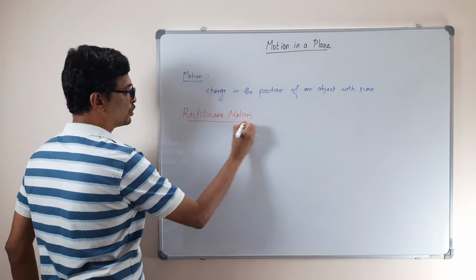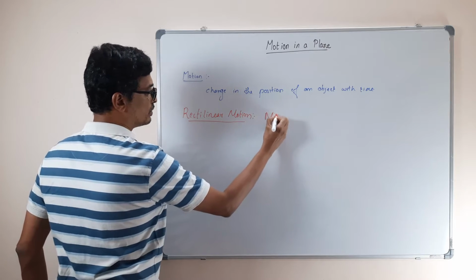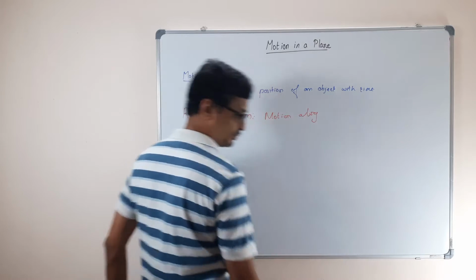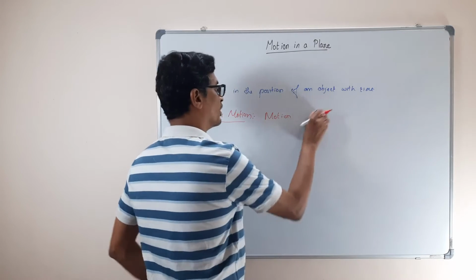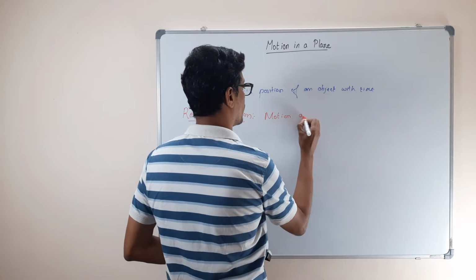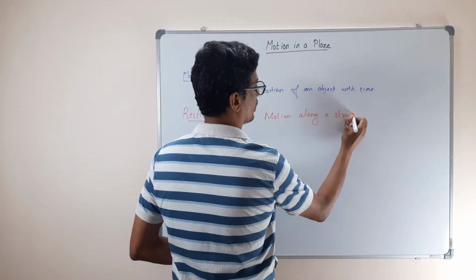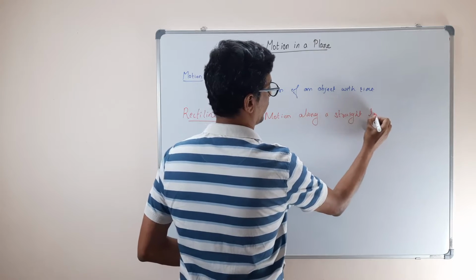What is rectilinear motion? Motion along a straight line.